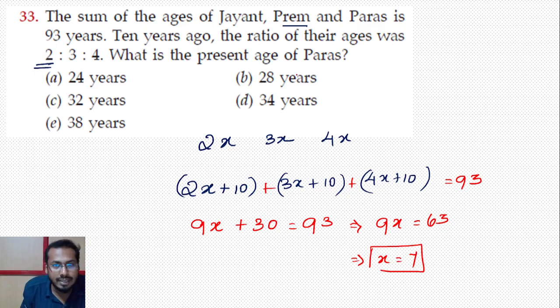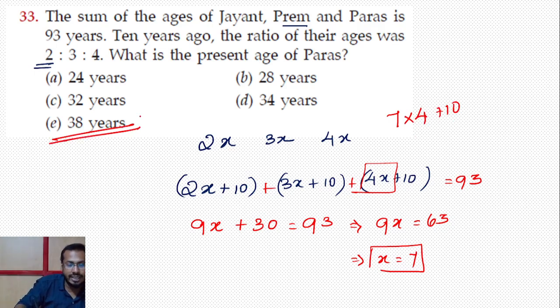What they want? They want the present age of pairs. So pairs present age வந்து எங்க இருக்கு pairs? இங்க லாஸ்டா. So x is equal to 7. 7 times 9. x 7. இவர் வந்து 4. 4 into x. 7 into 4 எவ்வளோங்க? 7 into 4 plus 10 தான் அவரோட ஏஜ். 7 plus 28 plus 10, 38. That's what the right answer.